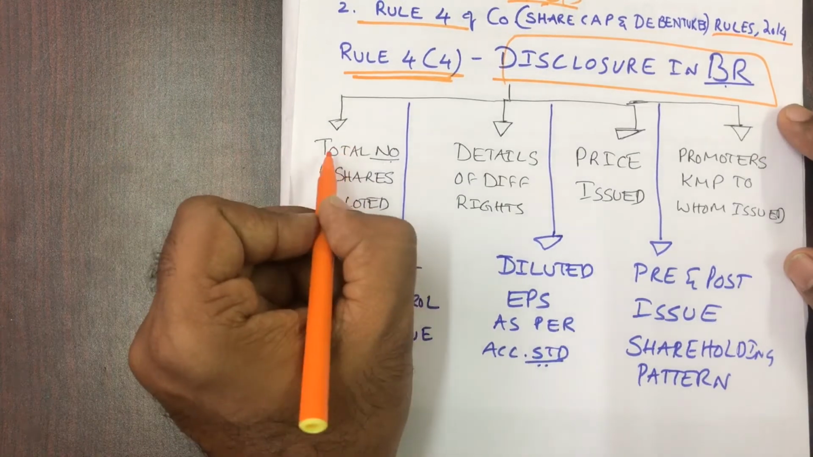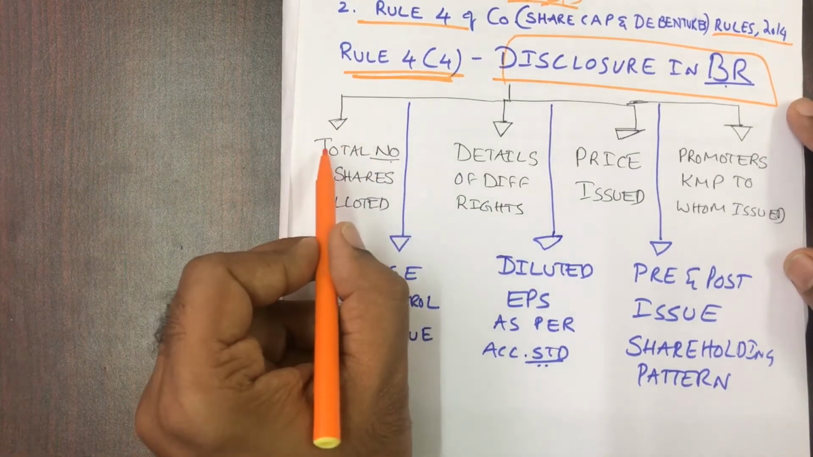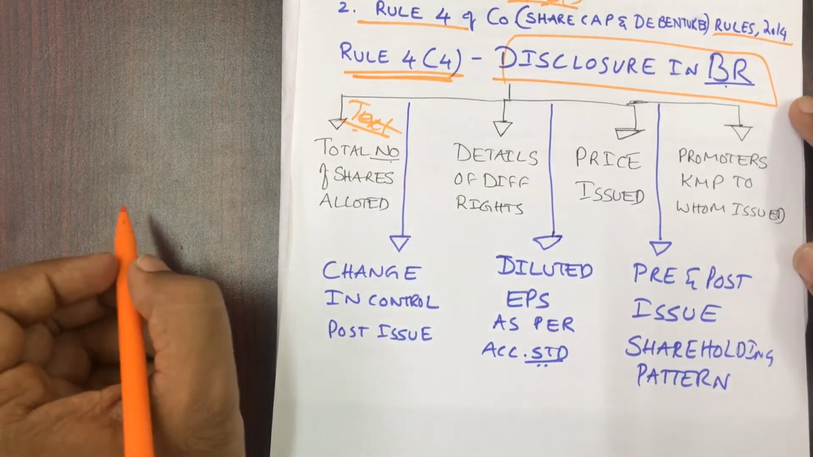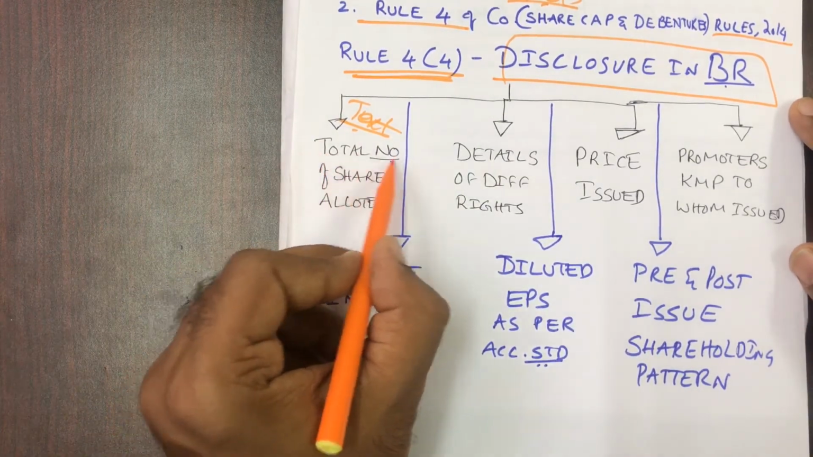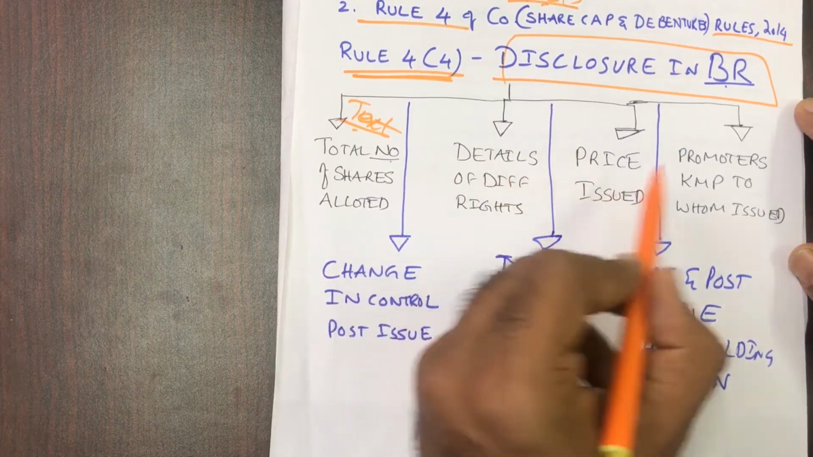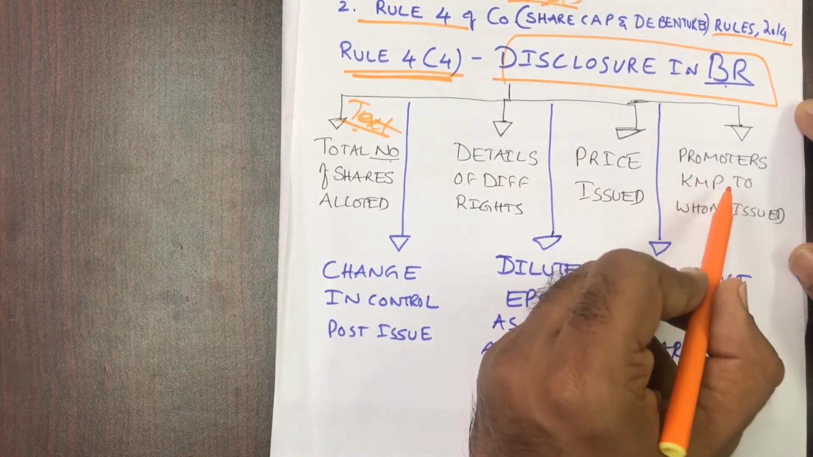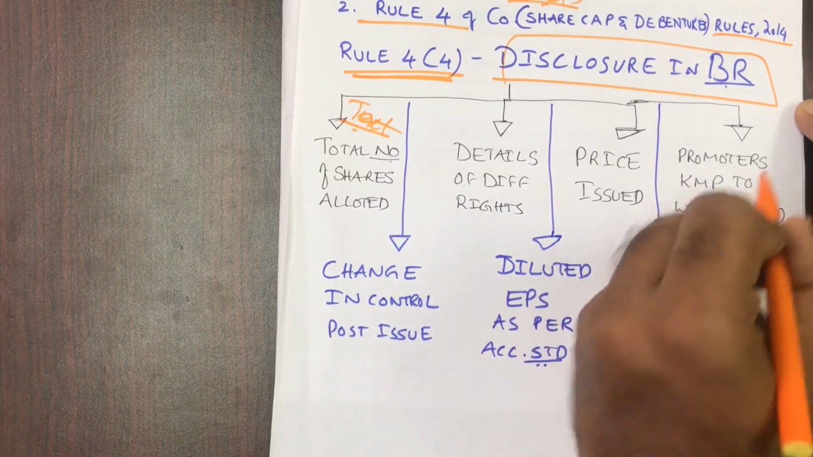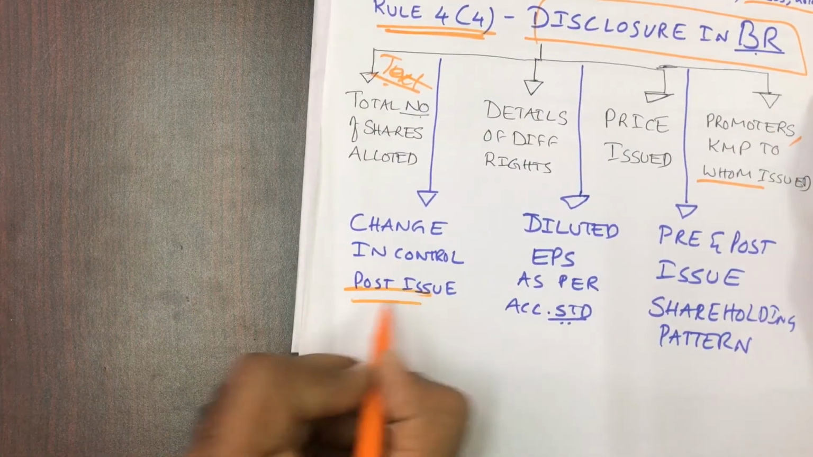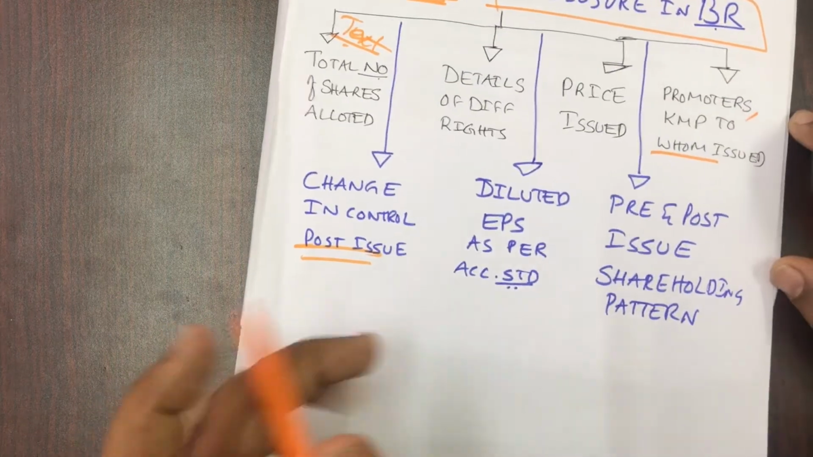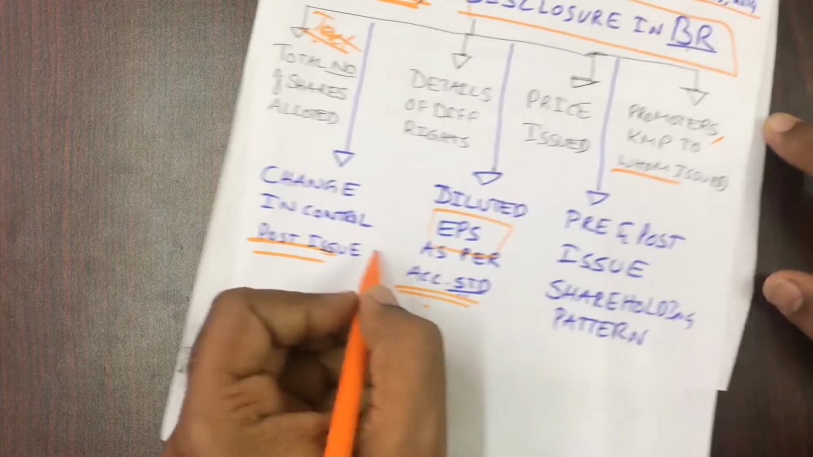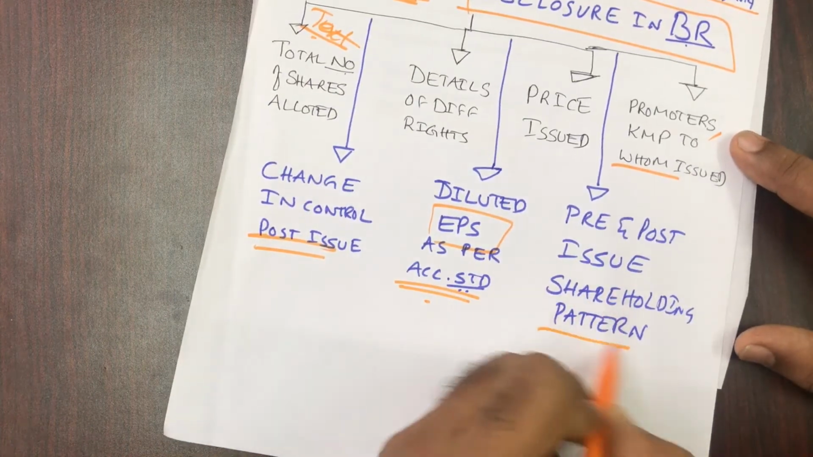The first disclosure, again a totally memory question directly from the textbook. If you memorize it, you can easily know, but the concept is: total number of shares allotted, details of the differential rights, the price issued, promoters or KMP to whom it is issued, correct? Then the change in control post issue, that is, after the issue what is the change in control, the diluted earnings per share as per the accounting standards, and the pre and post issue shareholding pattern.